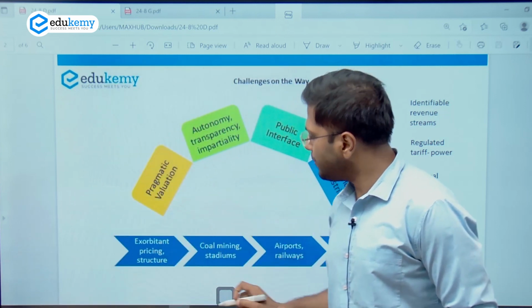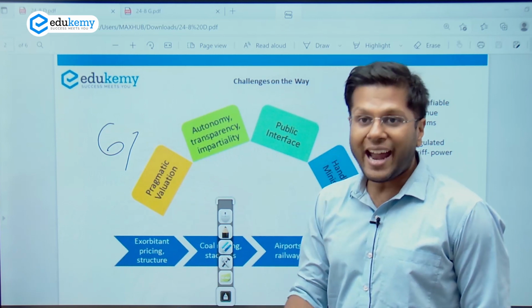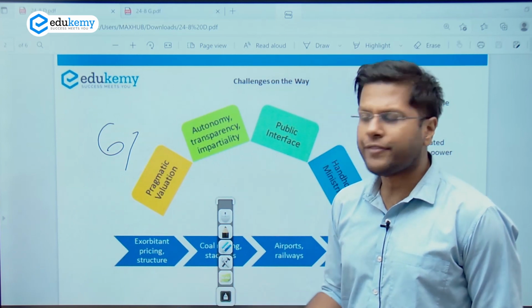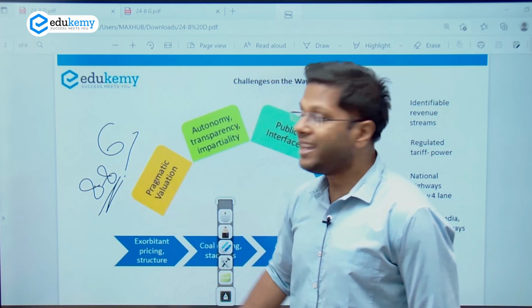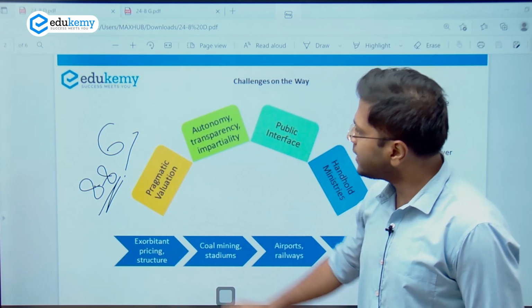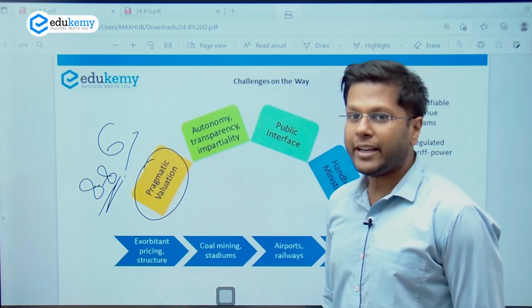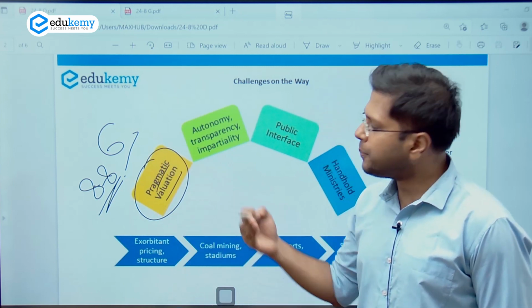Now, before anything, the government has said the government will generate 6 lakh crores in the coming 4 years. And in just the coming 7 months of this financial year, government has said they will generate 88,000 crores by revenue collection through this contract system for the pipeline, right? Now, is this a pragmatic valuation? I'm not sure of it, but the critics say that this may not be a pragmatic valuation.